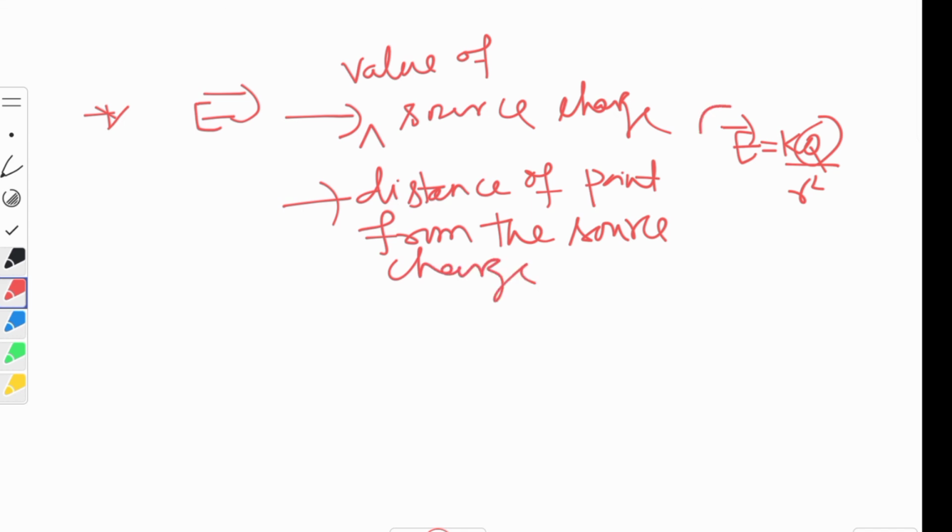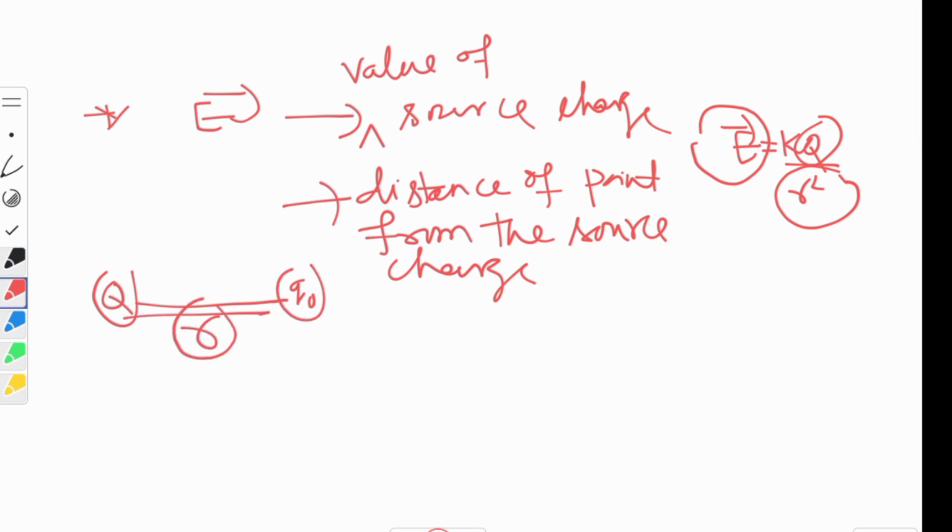Simple, na? Because see, electric field intensity depends on this. So obviously when you are keeping the charge over here and another charge over here, this distance also plays a crucial role in getting this value of electric field intensity. How does it vary? It is inversely varying. So electric field intensity depends on the value of the source charge, remember this, and the distance of the point from the source charge. Clear? One more thing, children.